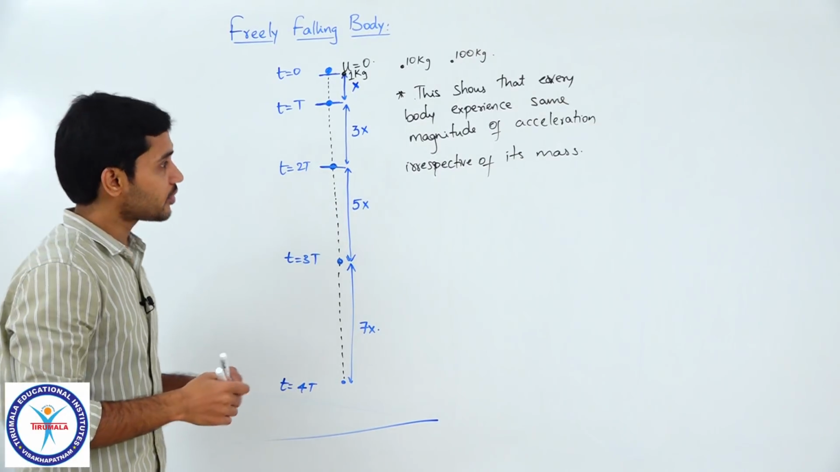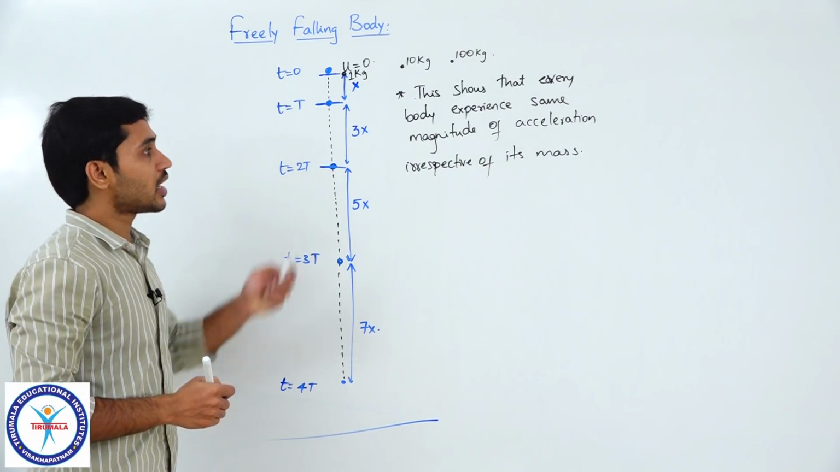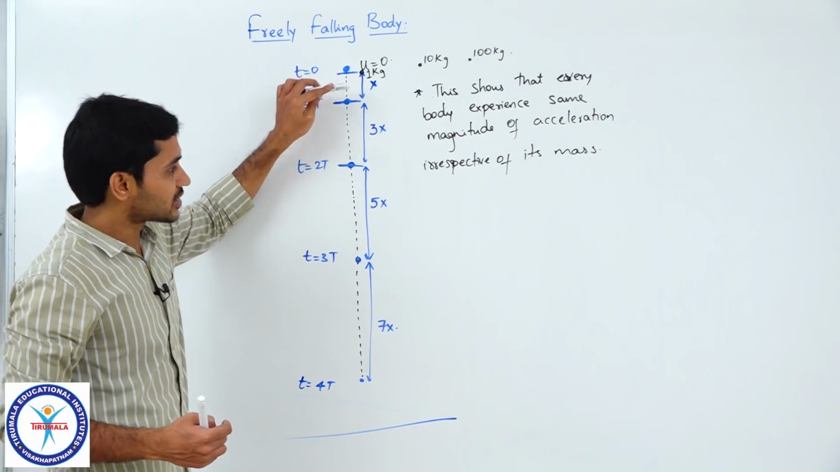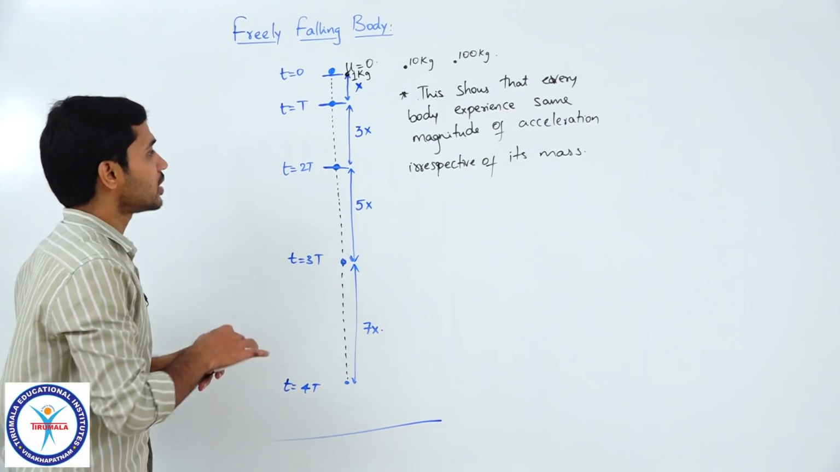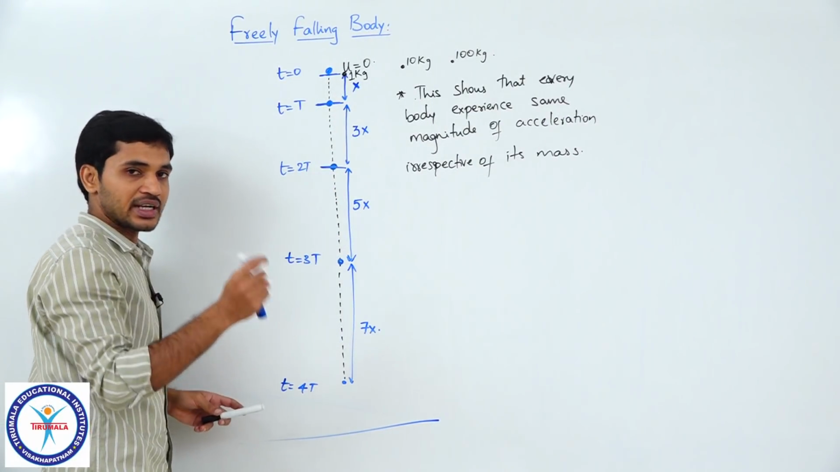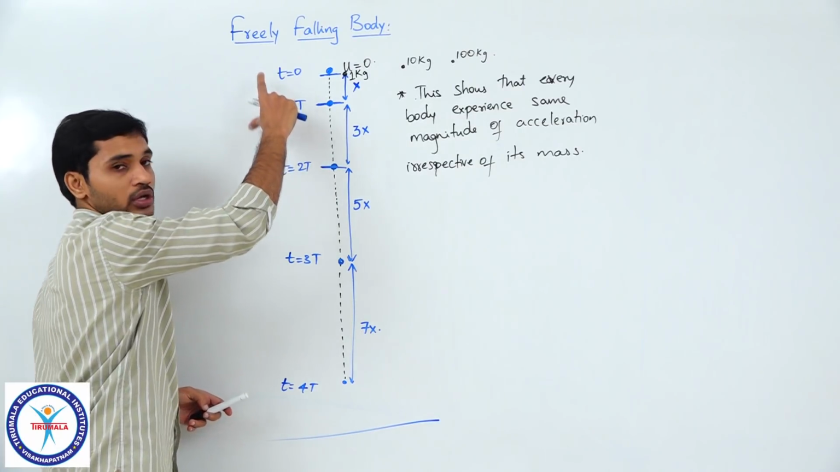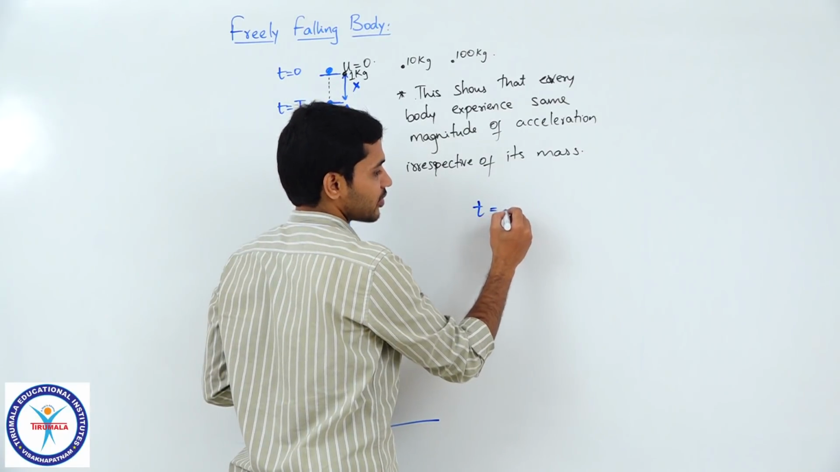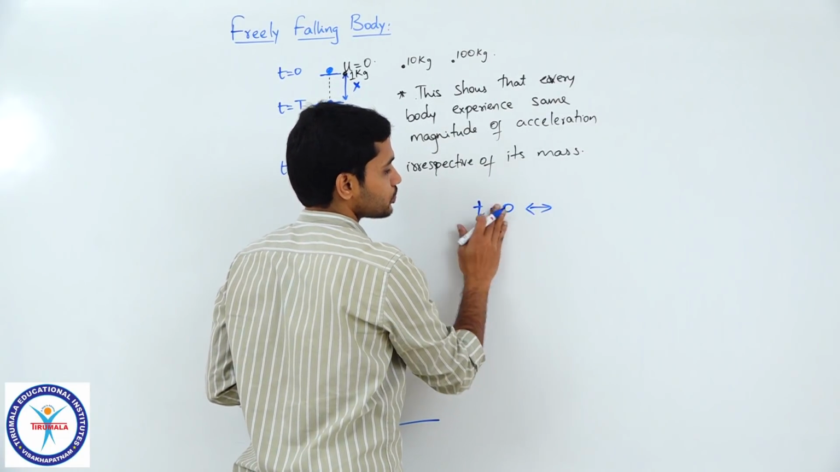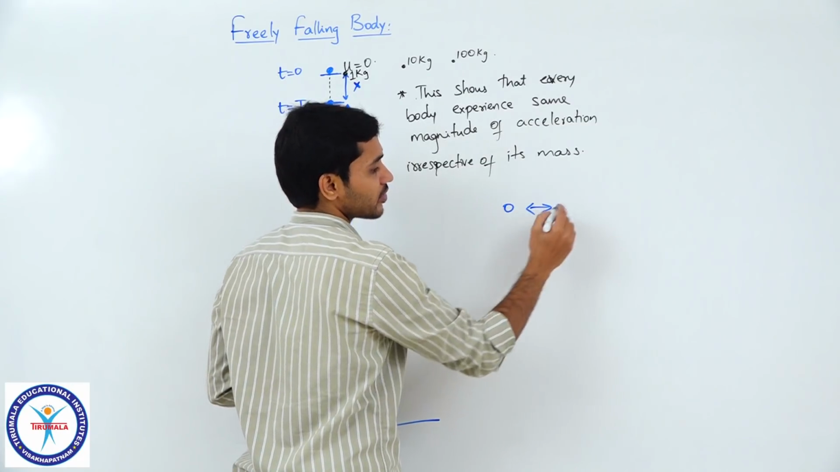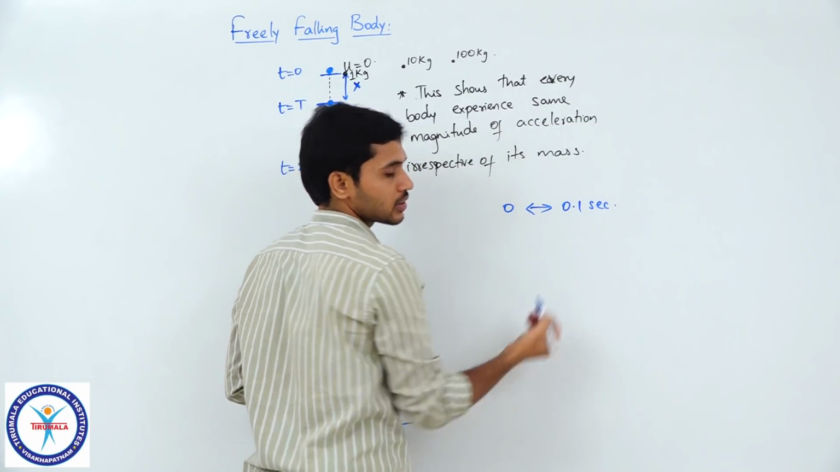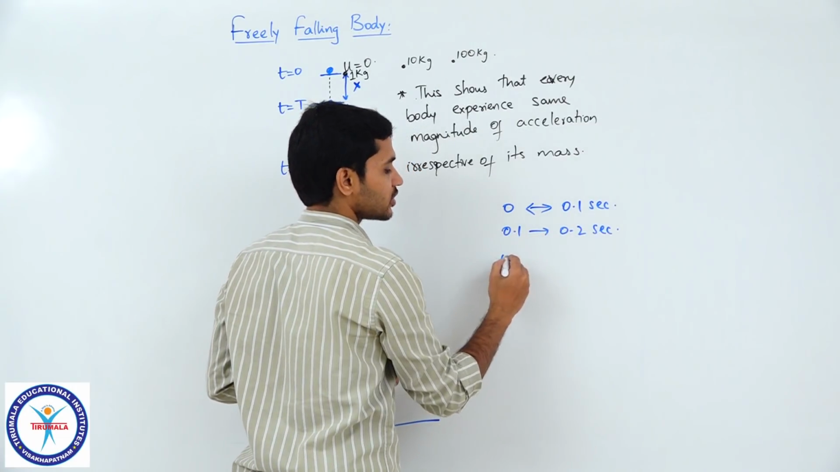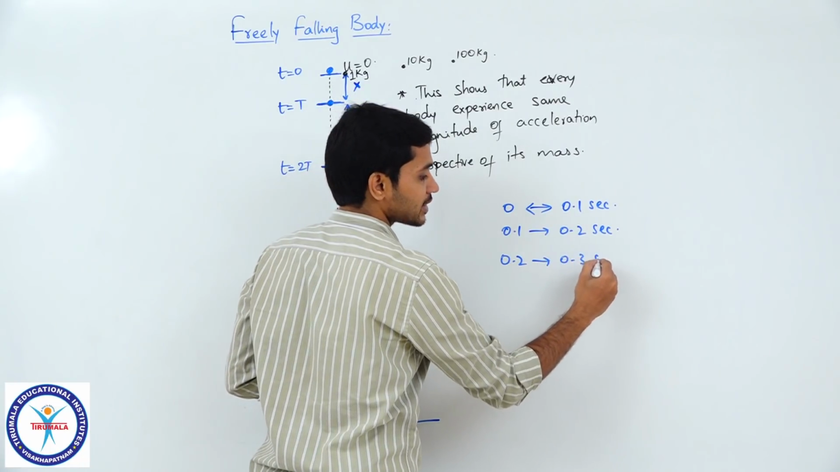Clear, students? So, this is the idea. Now let us understand mathematically how we are getting these values. Why is this ratio always true? And remember, this is valid for any interval, however small or however large. Let us say the particle is being observed from t equal to 0 to 0.1 seconds, and then 0.1 seconds to 0.2 seconds, then 0.2 seconds to 0.3 seconds.